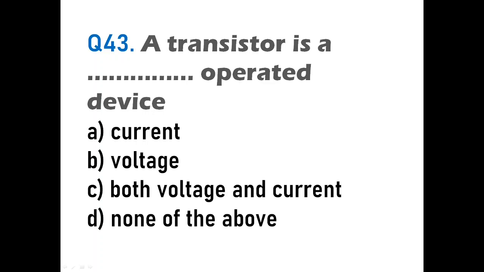Okay, that means it is operated by a current. So it is a current control device. Therefore, a transistor is a current operated device. So here the option will be A, that is a transistor is a current operated device.